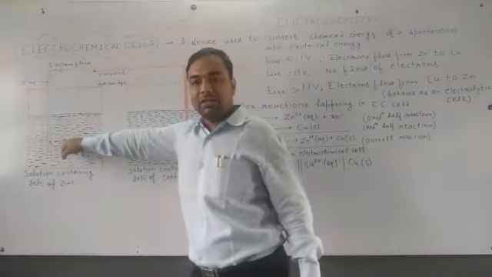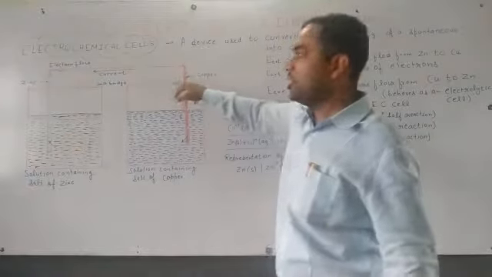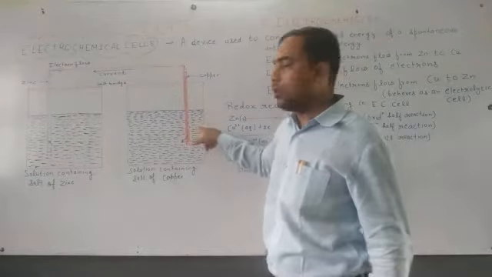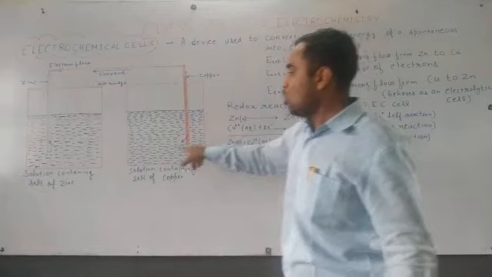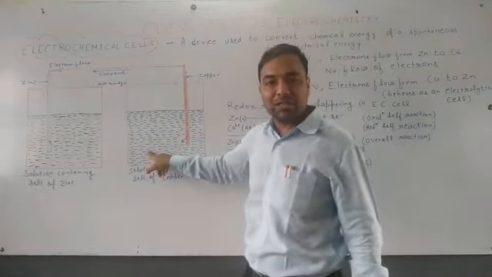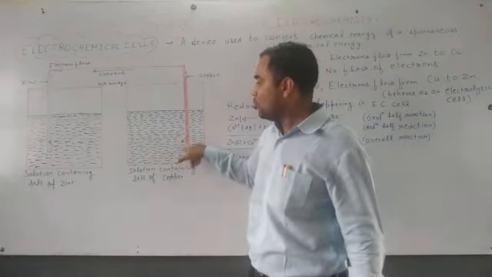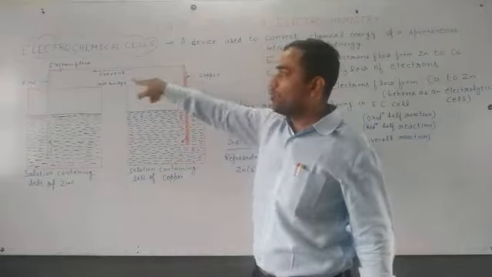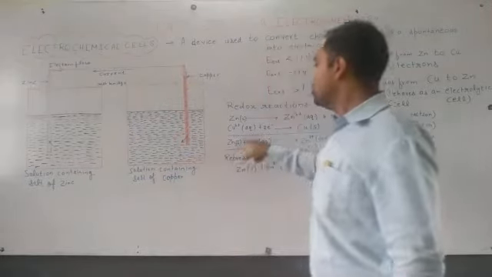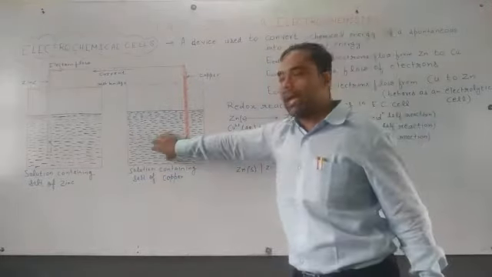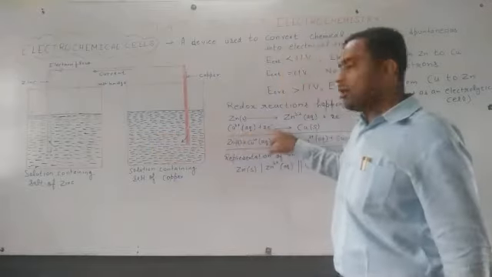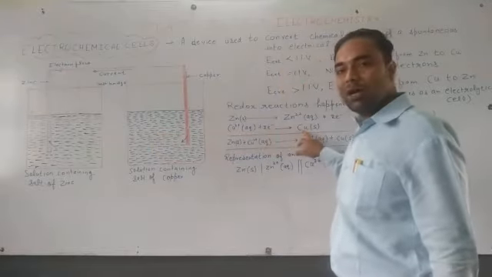Zinc releases electrons, and these electrons released by zinc are gained by Cu2+. Because Cu2+ ions are present in the copper sulfate solution, these Cu2+ ions will gain the electrons coming from zinc. So Cu2+ present in aqueous solution will gain 2 electrons and form copper.